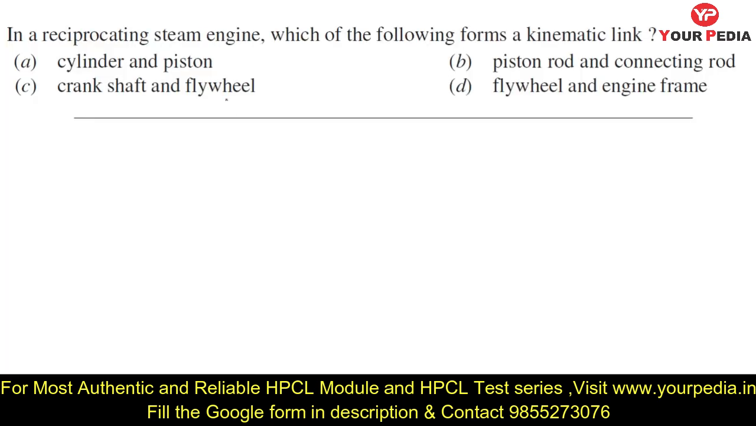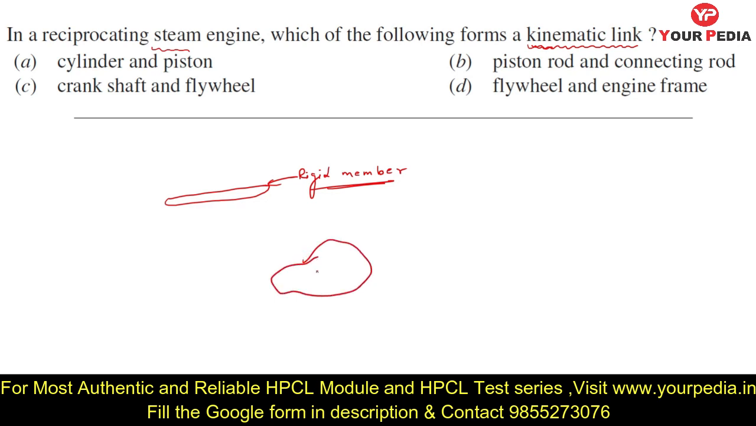In a reciprocating steam engine, which of the following forms a kinematic link? First of all, you must know the meaning of kinematic link. A reciprocating steam engine is basically a kind of mechanism that we are also going to discuss. So a link is simply a member like this. It is a rigid member. Its shape can be any shape. This can be a link, this can be a link, this can be a link. So these are the different types of links.